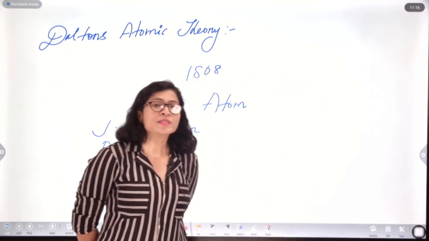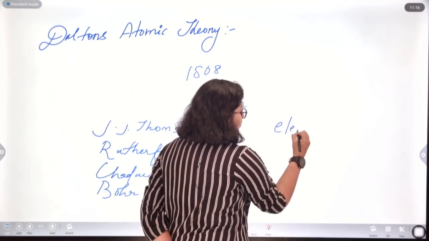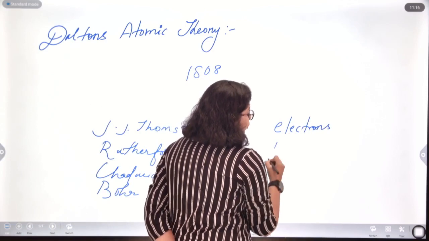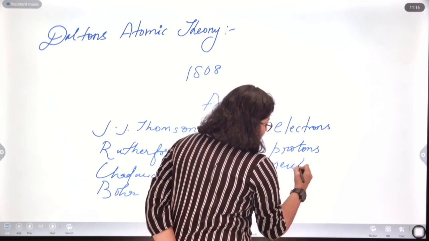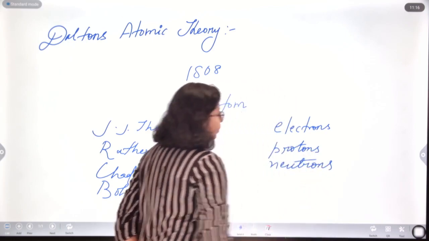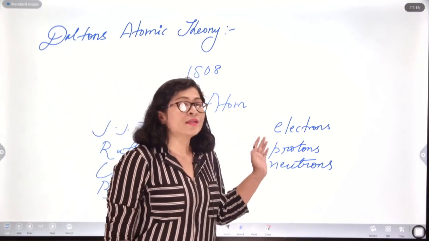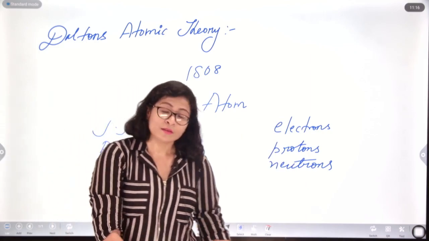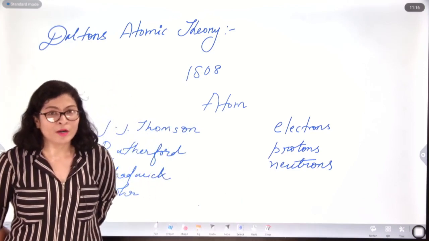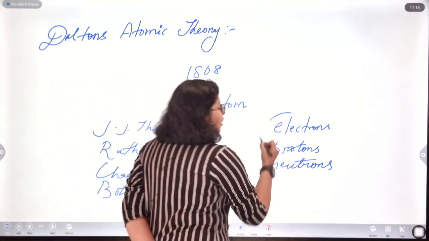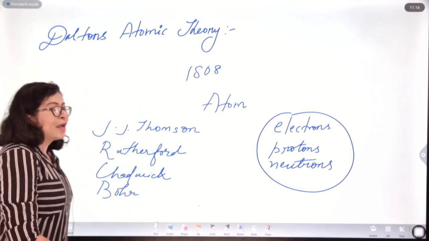However, it can further be subdivided into many small particles like electrons, protons, as well as neutrons. After the discovery of these three fundamental particles, otherwise known as subatomic particles, further experiments continued and currently we have 35 subatomic particles. However, electron, proton and neutron still remain the fundamental particles of an atom. So, we will look at them individually.